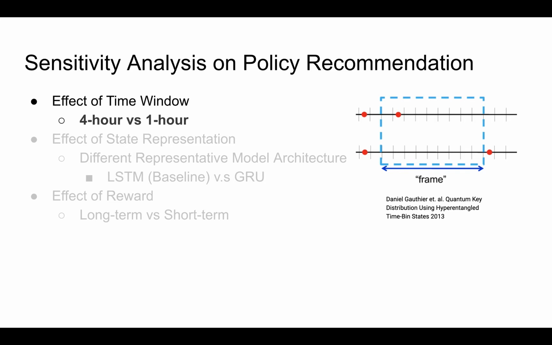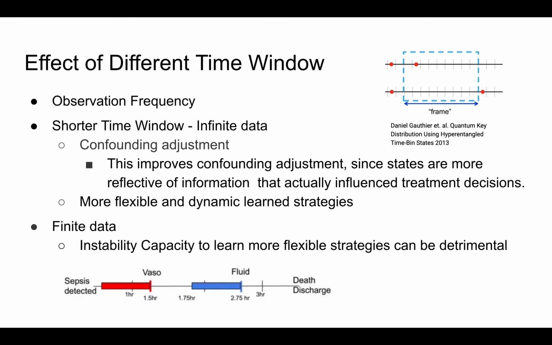And now we can start our sensitivity analysis. First, we're interested in the effect of different time windows. By time window, I mean the observation frequency within the dataset. Ideally, with infinite data, we prefer shorter time windows, because it will improve the confounding adjustment and allow the agent to learn more flexible and dynamic strategies. But in reality, we only have finite data, so this capacity might be detrimental.